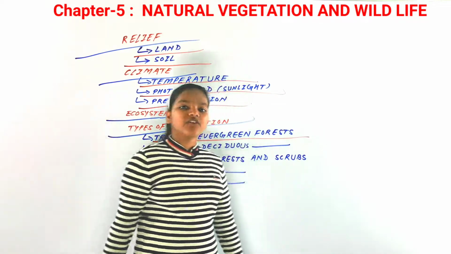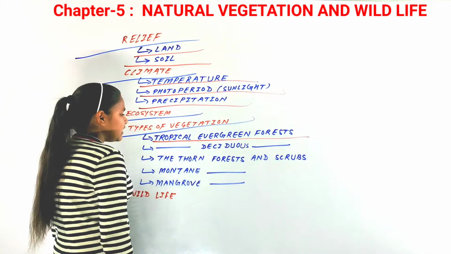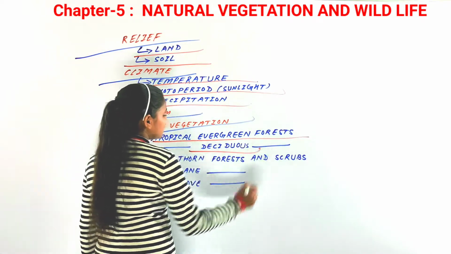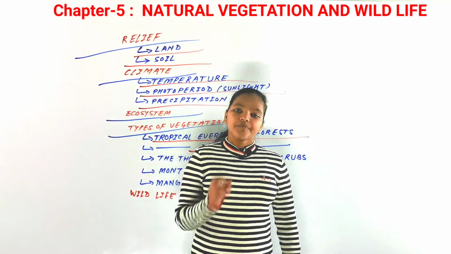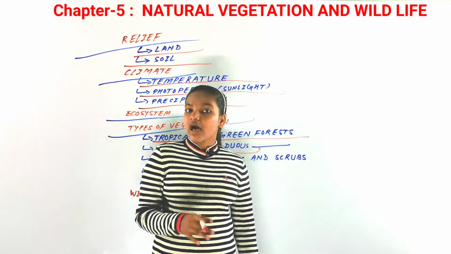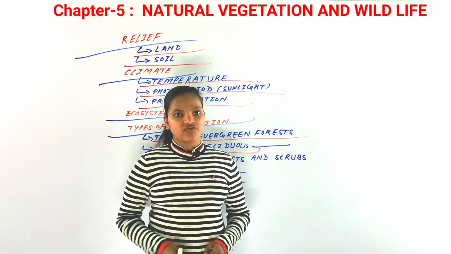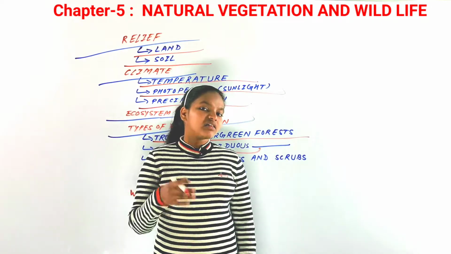Now the next type of forest found in India is the tropical deciduous forests. Now that we have seen the tropical evergreen forest, the next one is tropical deciduous.